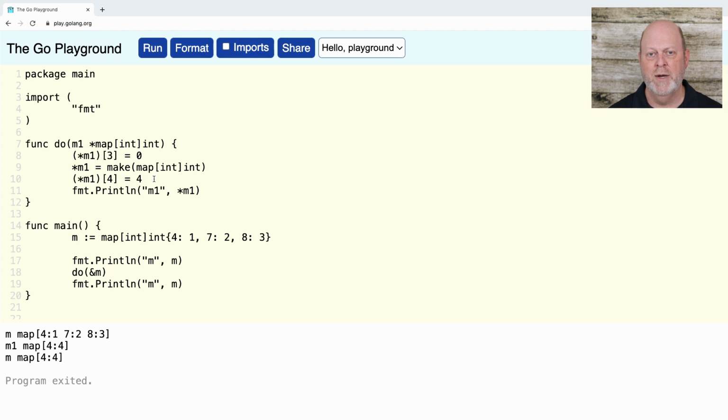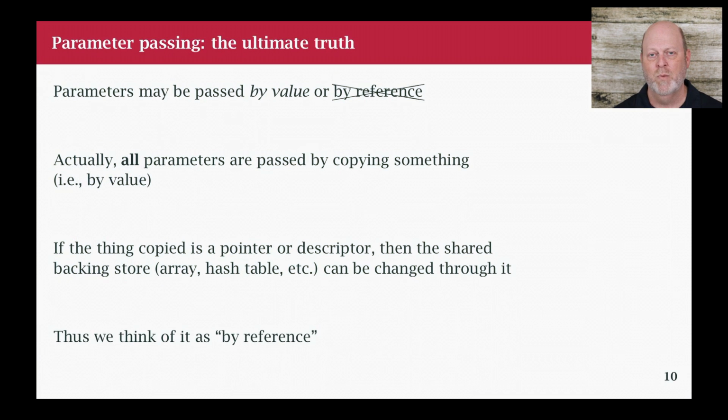So all of this is trying to get to the idea about what's going on with parameters. I want to jump back to the slides now, because what I talked about was this notion of by value or by reference. And I want to just say, from a technical point of view, there's no such thing as by reference in Go. Every parameter is passed by value because the formal parameter is a local variable in the function. It gets assigned or copied the value of the actual parameter.